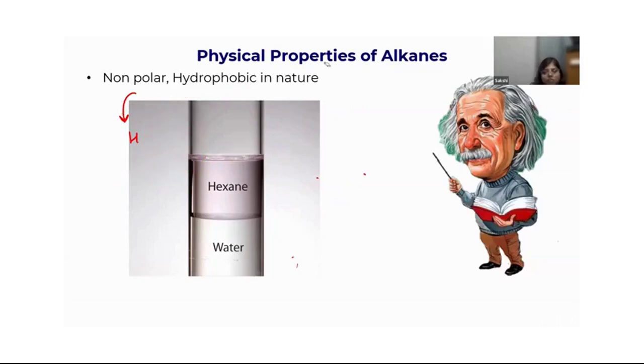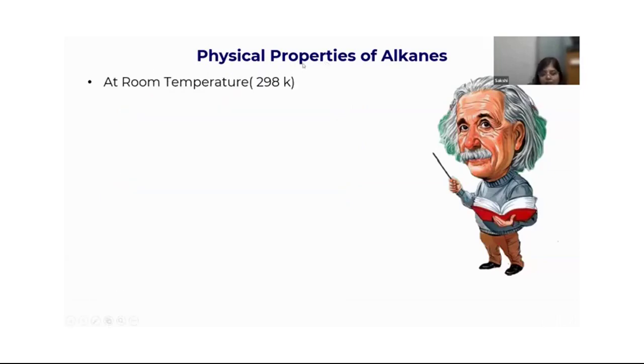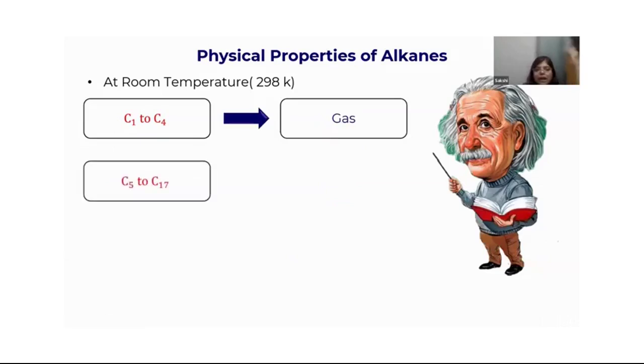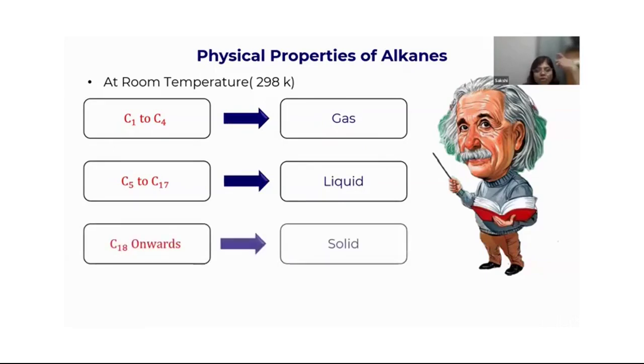Okay, let us move forward. At room temperature, carbon atoms C1 to C4 are gases, and C5 to C15 are liquids, and C18 onwards are solids, right? Because when there are fewer carbon atoms, the force of attraction is also less. Okay. Now let us move forward.